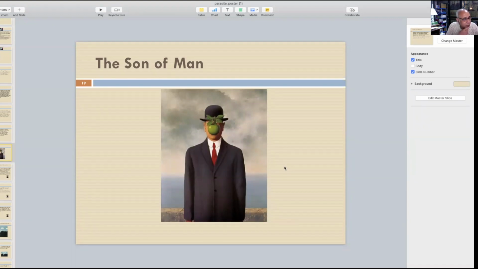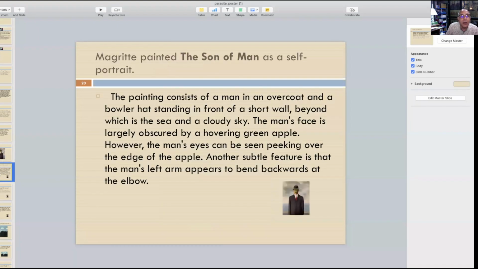Okay, so the same painter but a different kind of painting. Now here you see the detail of his coat first of all, and then you see his tie and buttons and all that, and then you see the face is being covered by the apple, and then on the side you could see a little bit of the eyes peeping out. So how would you narrate a painting like this?